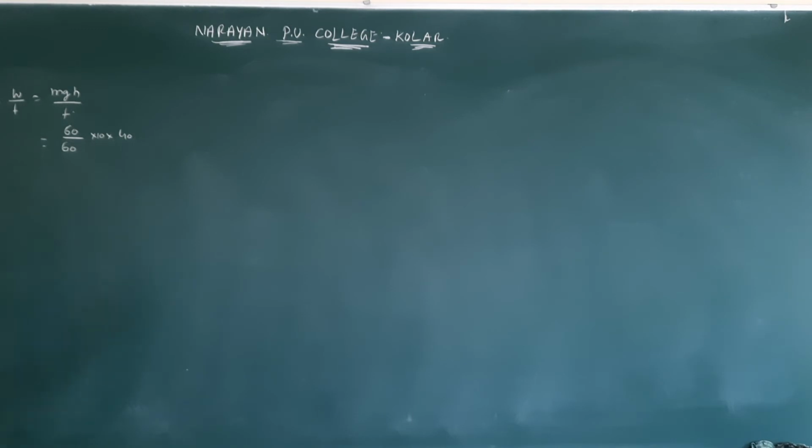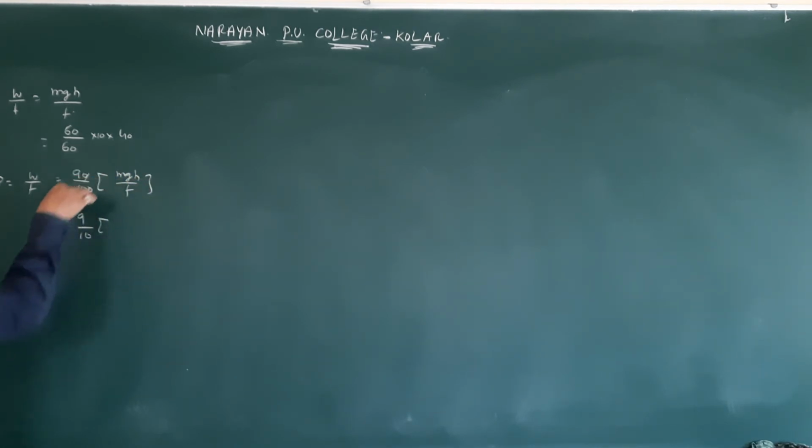Next, question number 38. Water falls from a height of 60 meters at the rate of 15 kg per second to operate a turbine. The losses due to frictional force were 10% of energy. How much power is generated? Again, power is equal to work by time, but 10% energy is lost. Therefore, remaining how much? 90%. Therefore, 90 by 100 of mgh by t.